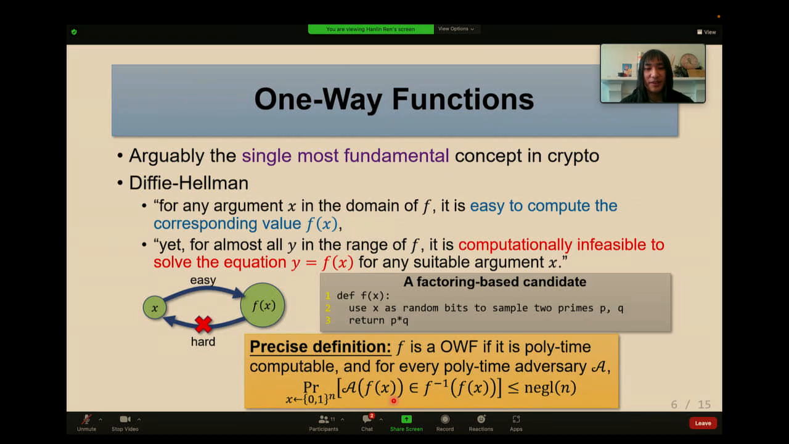If you are still not familiar with this concept, I can give you a candidate. Suppose you have x as input. You use x as random bits to sample two primes p and q, and you return the product of p and q. If factoring is hard, then this seems like a reasonable candidate for a one-way function. Why? Because computing f(x) from x is easy: you just multiply two big numbers. But if you want to invert f, it seems that you need to factor this product of two primes, which looks hard. Hope this gives you some sense of what a one-way function may look like.